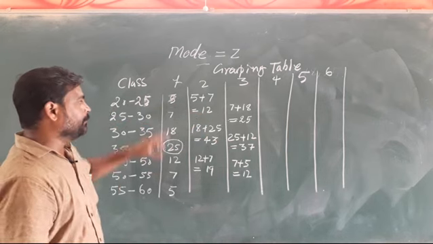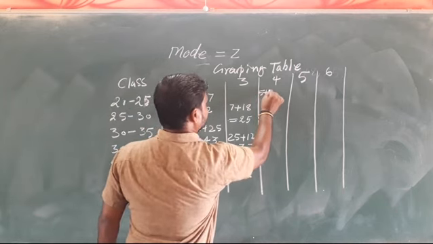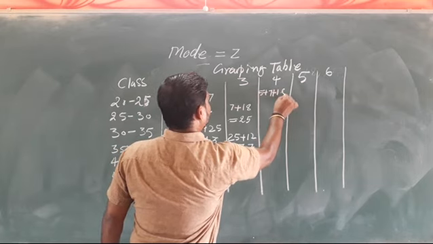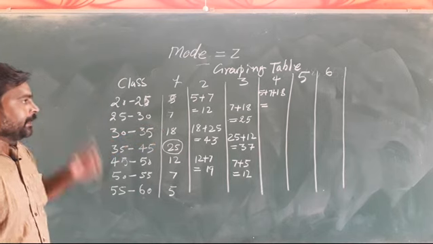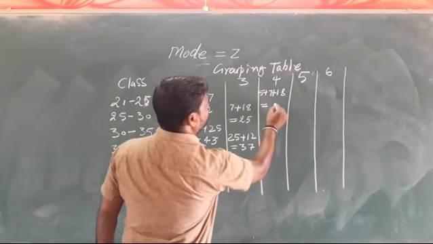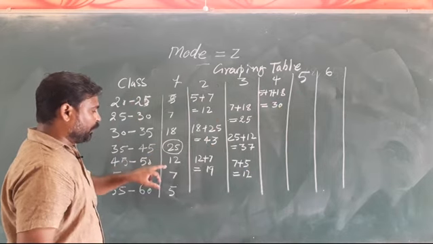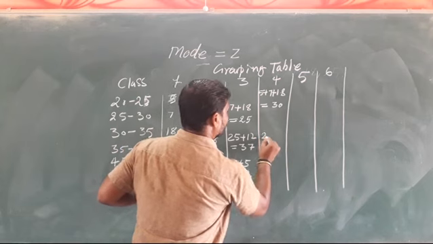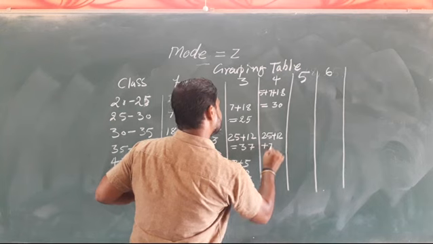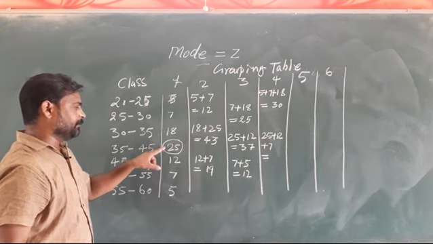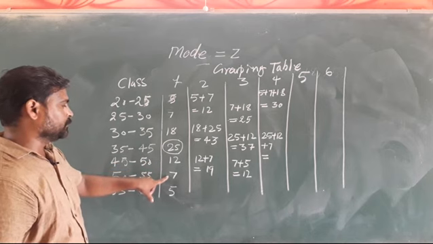In the fourth group we will make groups of 3 numbers. 5 plus 7 plus 18, we have made a group of 3, and it becomes 30. Now 25, 12 and 7: 25 plus 12 plus 7. 25 and 12 become 37, plus 7, it becomes 44.